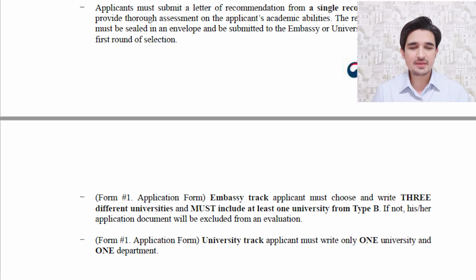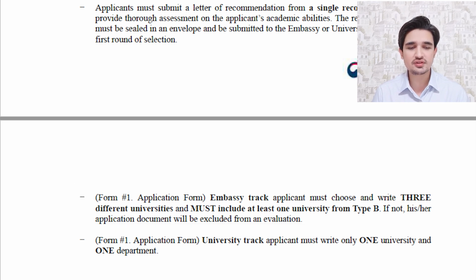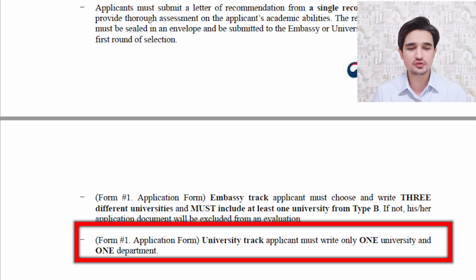Embassy track applicants must choose 3 universities and must include at least one university from type B. University track students have to choose just one university and can choose just one department. Keep in mind that you cannot apply for both tracks. You can apply for only one track at one time.